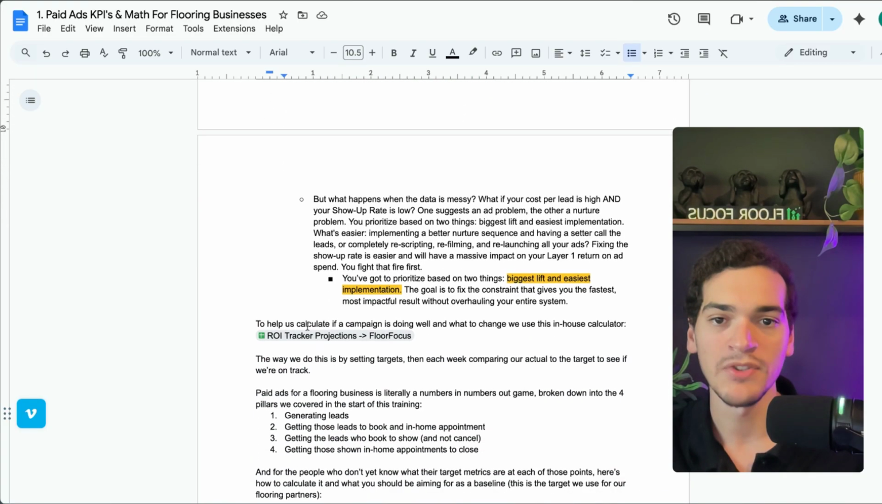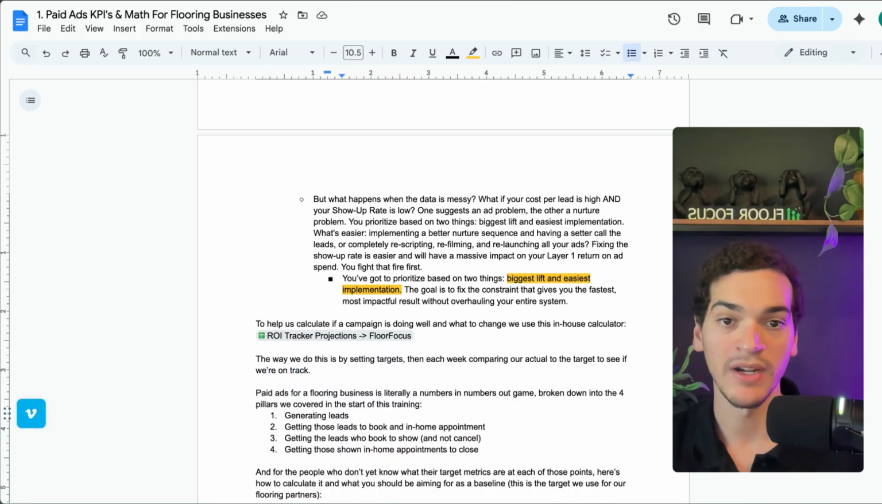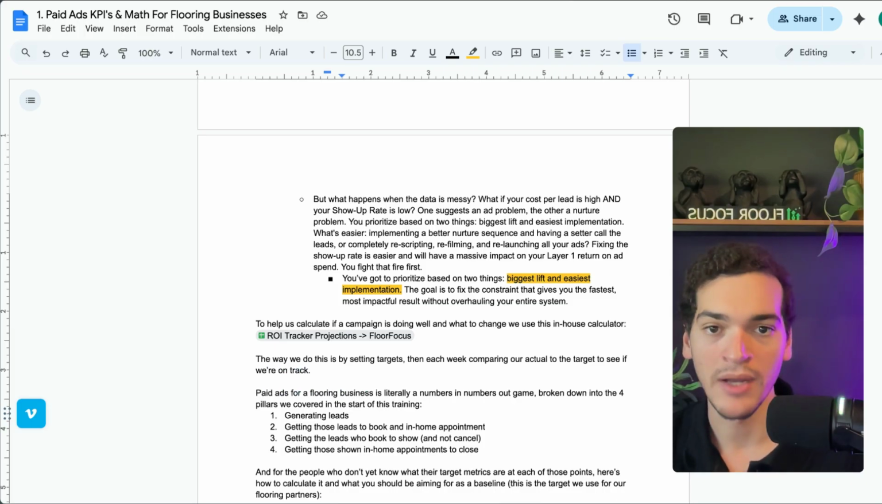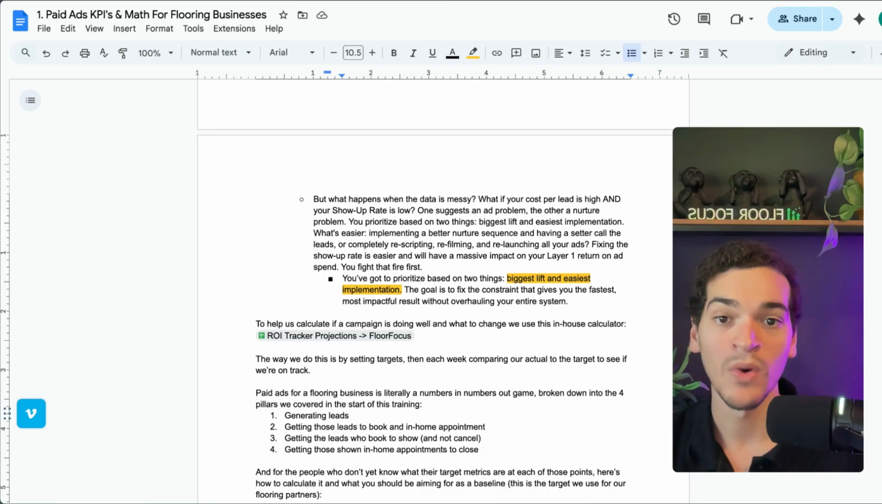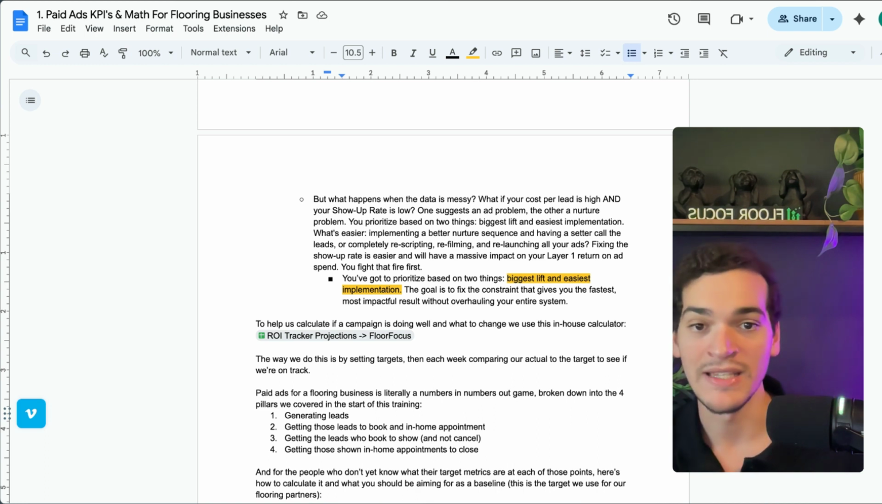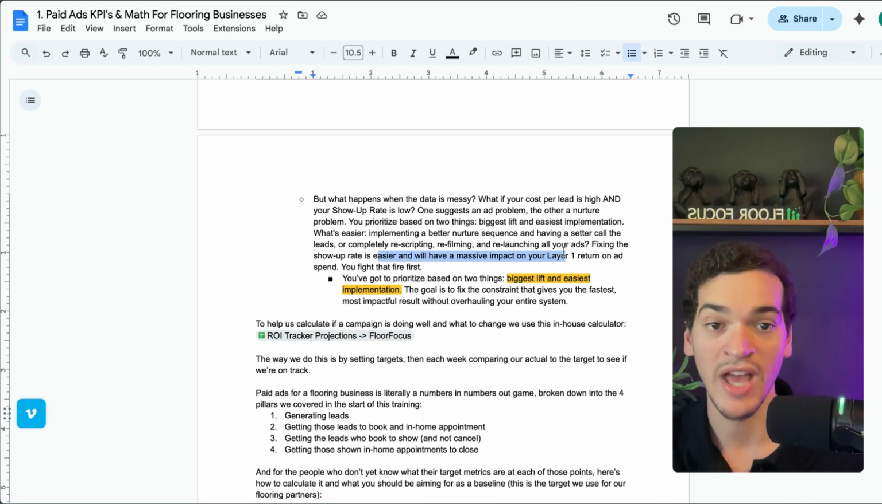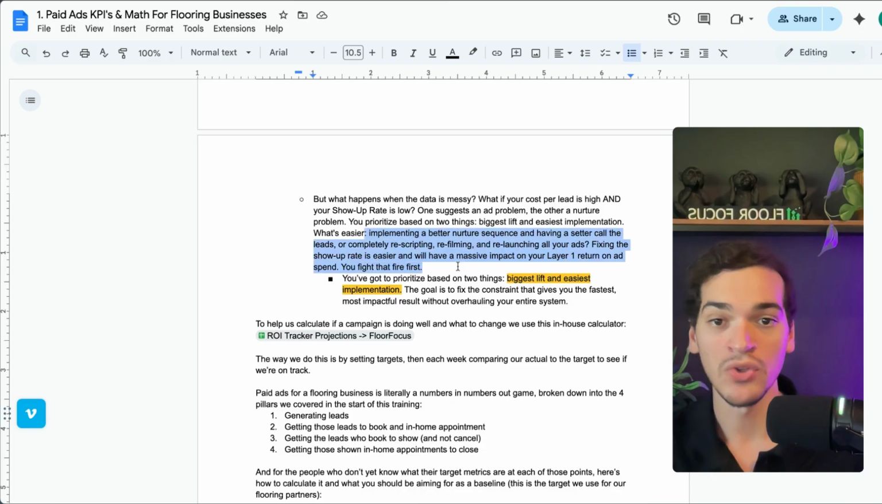But what tends to happen when the data is messy? Let's say your cost per lead is high and your show up rate is low. One will suggest it's an ad problem, the other a nurture problem, right? What we do is prioritize based on 2 things. Number 1 is the biggest lift and easy implementation. So what's easier? Is it completely changing the ads, or fixing the show rates? Fixing show rate is way easier because it's a couple levers we just have to pull. So normally if the issue can be identified as 2 or 3 things, we fix the ones that are easier to fix and see if that fixes the issue.